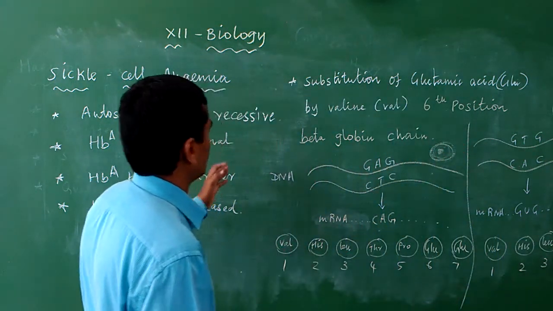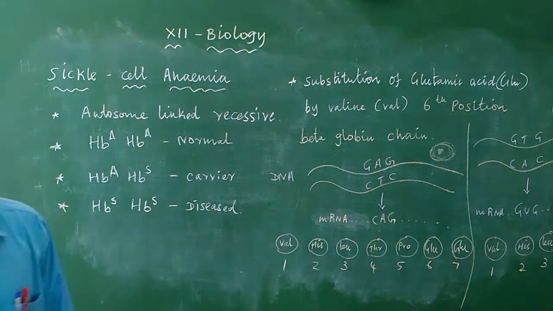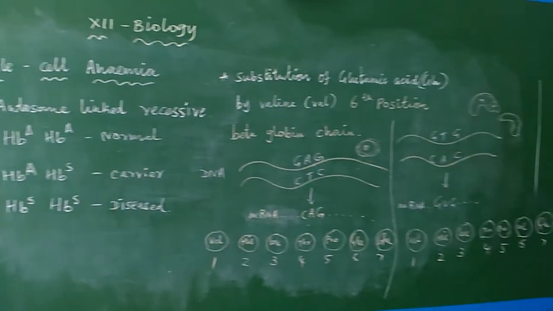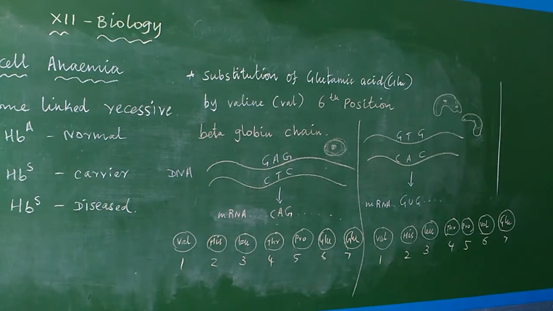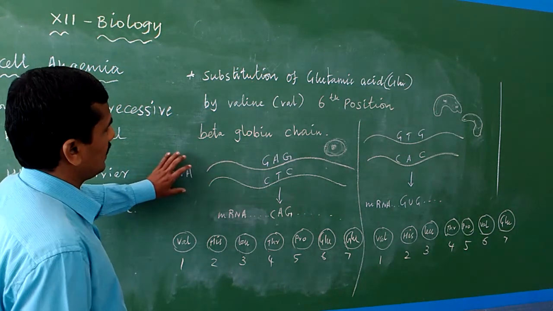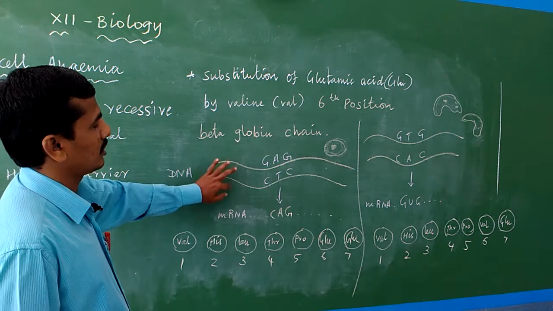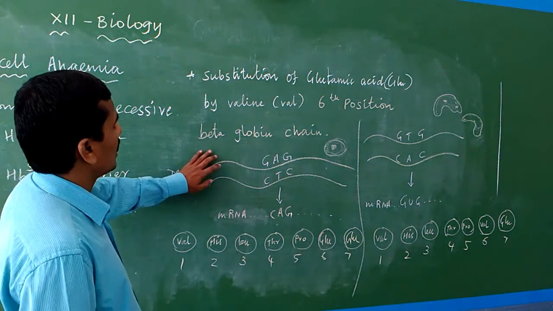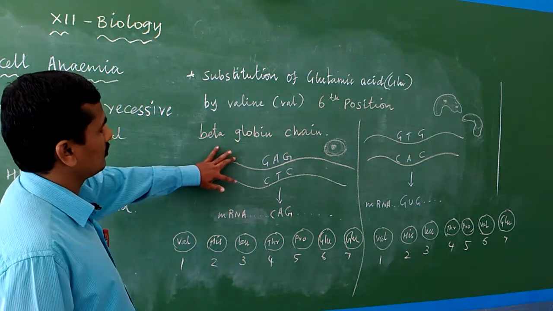I will explain how the hemoglobin defect occurs and how the disease may occur with the use of a simple cross. The first one, listen, this is actually DNA. DNA means, you know, adenine, thymine, cytosine, guanine. In 11th standard biomolecules we studied that adenine is paired with thymine, and cytosine is paired with guanine.